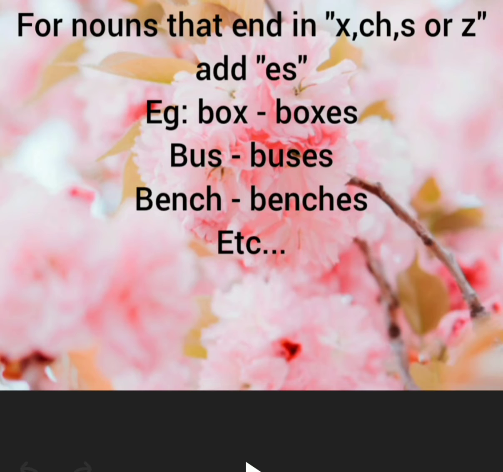The next example is bench. Bench is a word which ends with the letters ch. We add ES to this word. That time we got the plural form of bench: benches. So we can add ES to words that end with x, ch, s or z. For example, box, boxes, bus, buses, bench, benches, etc.